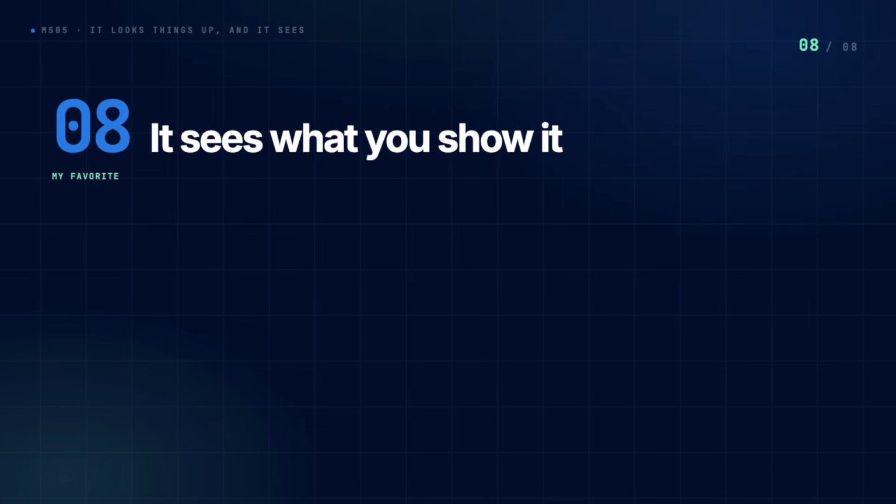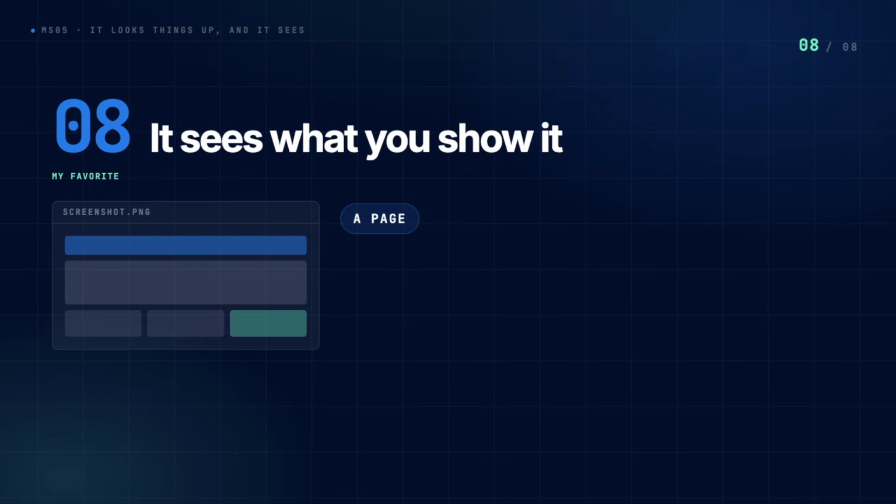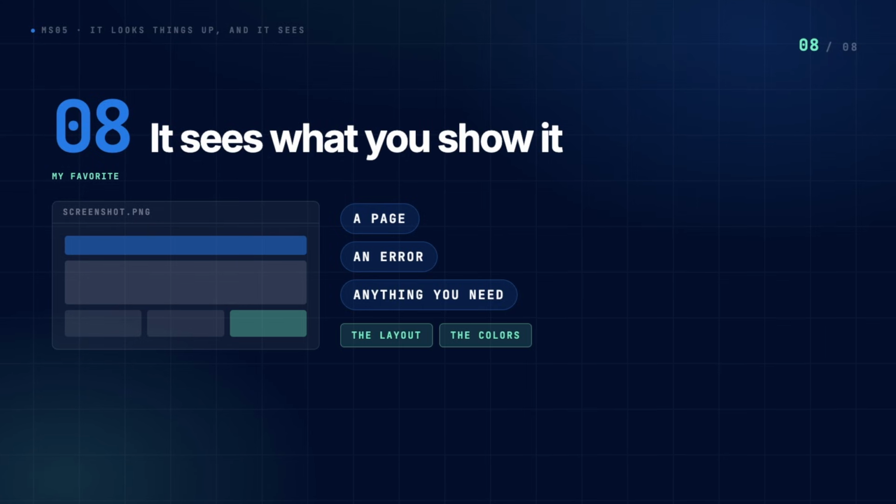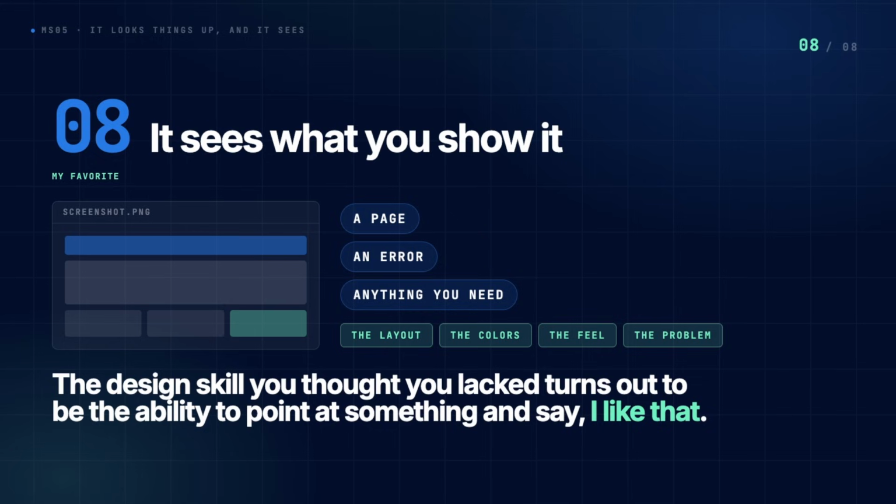And now for feature 8, my favorite. Just give it a screenshot of a page or an error or anything you need. It'll figure out the layout, the colors, the feel, the problem. The design skill you thought you lacked turns out to be the ability to point at something and say, I like that. So that's the tour.